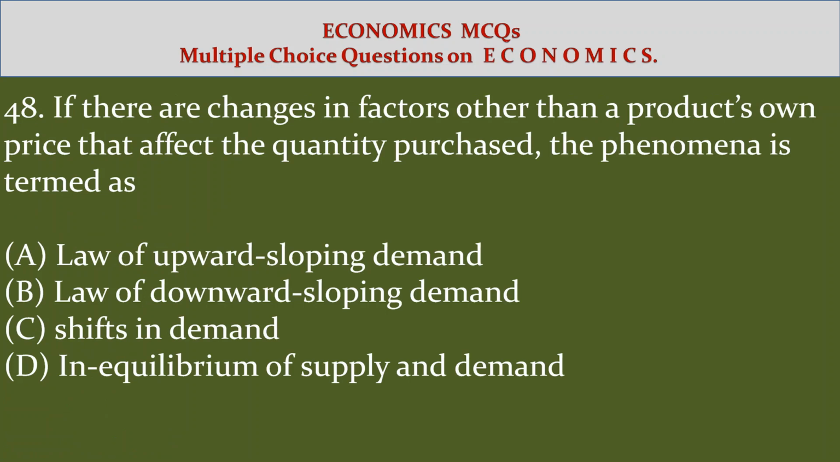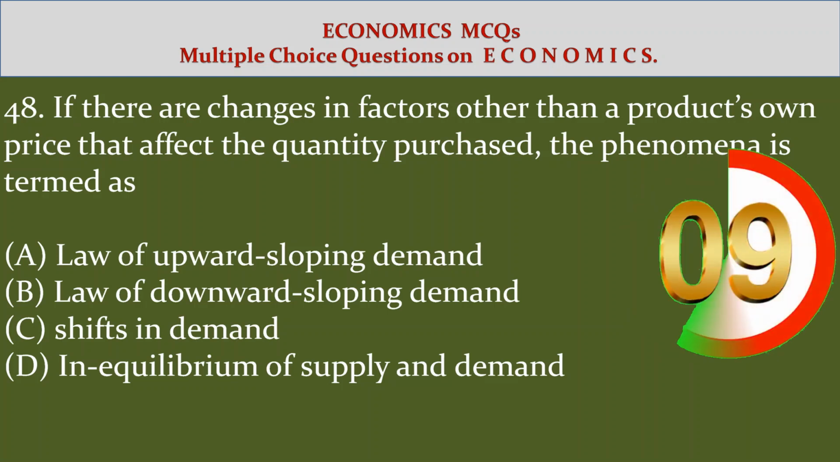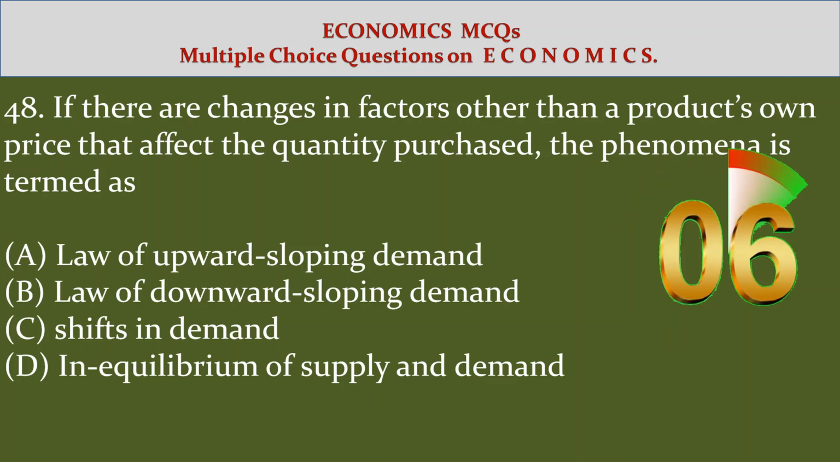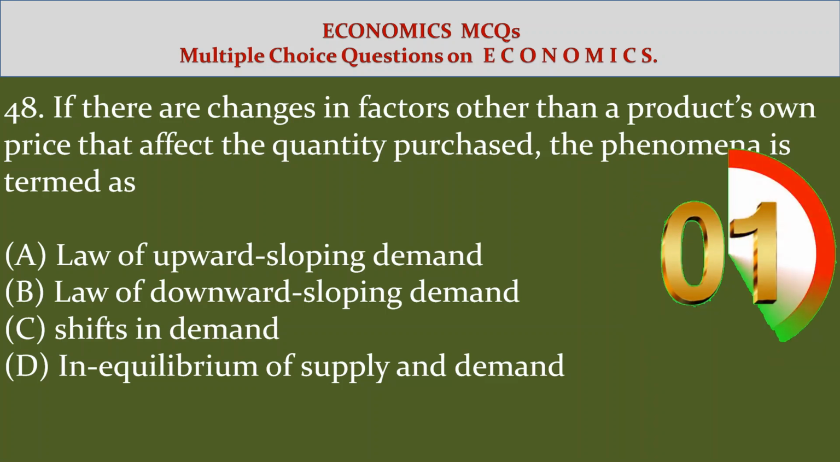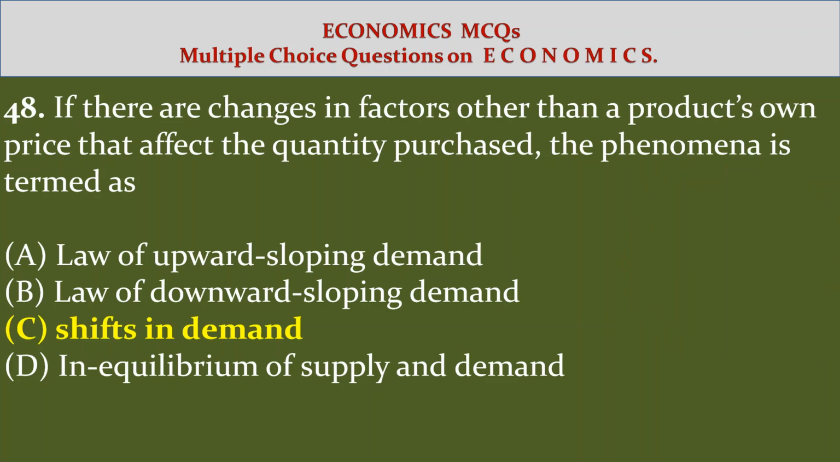48. If there are changes in factors other than product's own price that affect the quantity purchased, the phenomena is termed as option A law of upward sloping demand, option B law of downward sloping demand, option C shifts in demand, option D inequilibrium of supply and demand. Answer option C shifts in demand.